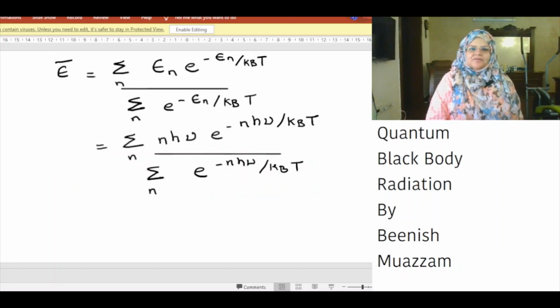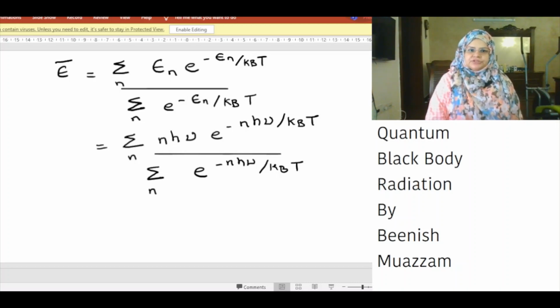ε̄, the average energy, is equal to the sum of ε_n multiplied by exponential minus ε_n over k_BT over all values of n, divided by the sum of exponential minus ε_n over k_BT over all values of n. We know ε_n is equal to nhν.